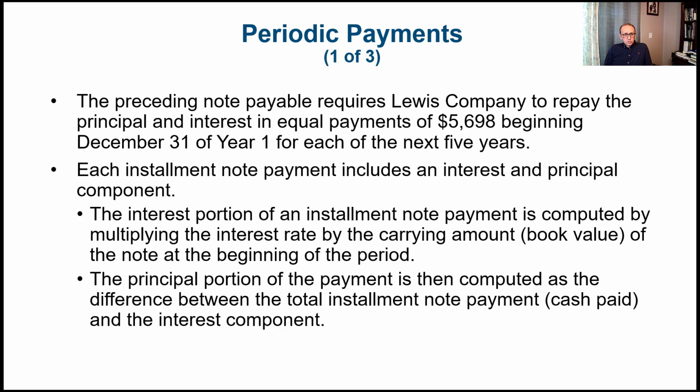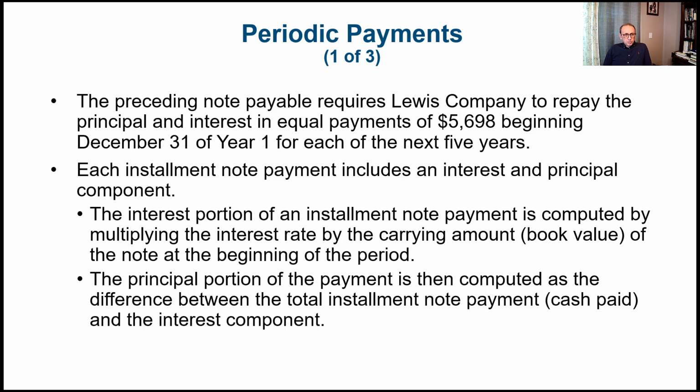So the interest portion of an installment note payment is computed by multiplying the interest rate by the carrying amount, or the book value, of the note at the beginning of the period. The carrying amount, the book value, is basically the outstanding balance of the note. Because remember, we are making annual payments, and part of the payment is for the principal. So this outstanding balance, or the book value, or the carrying amount of the note, would keep going down. And because it keeps going down, the amount of interest over time will also keep going down.